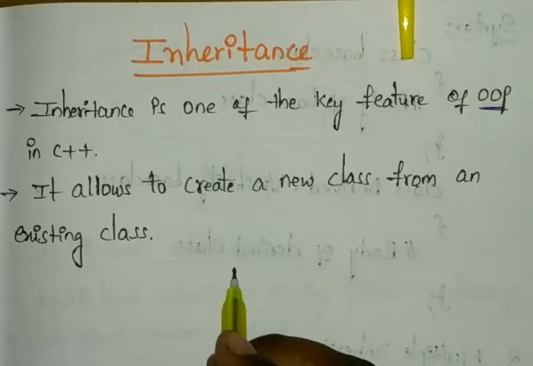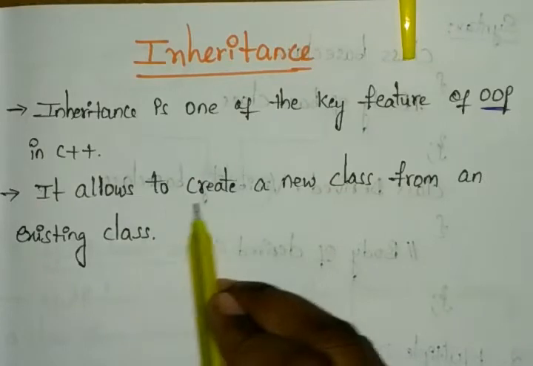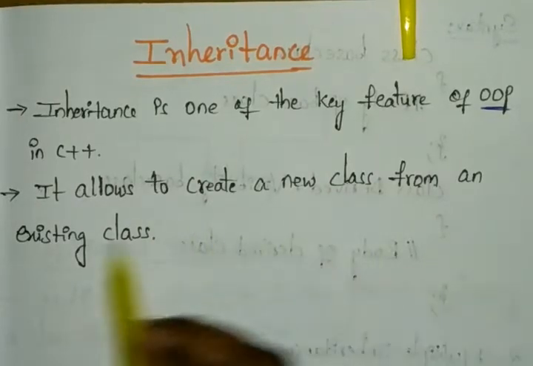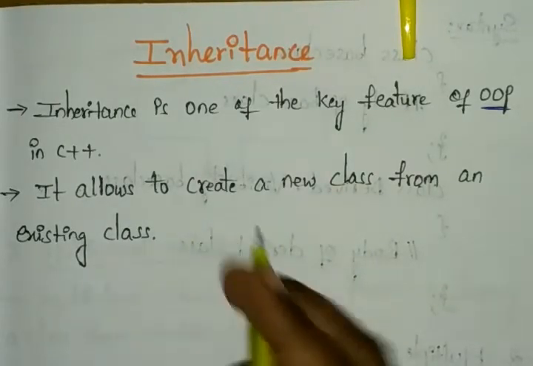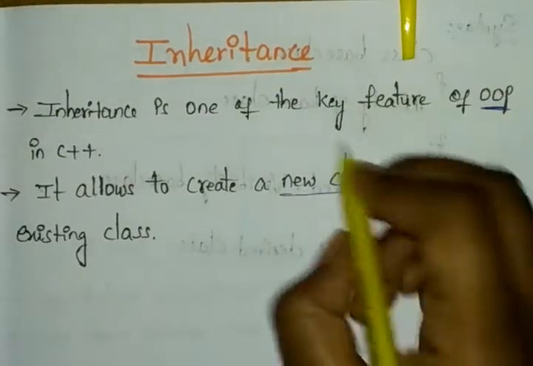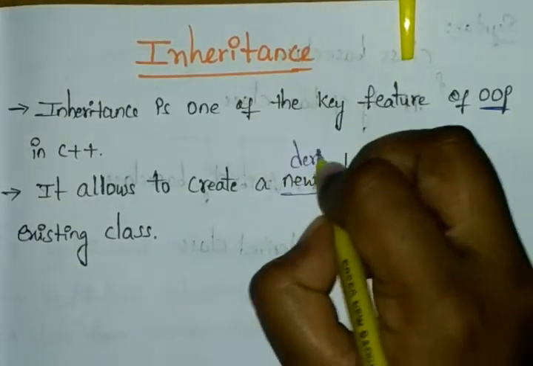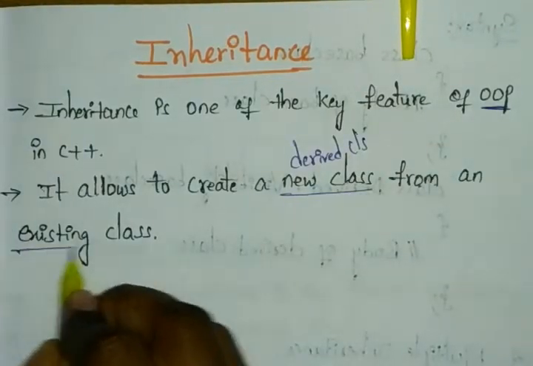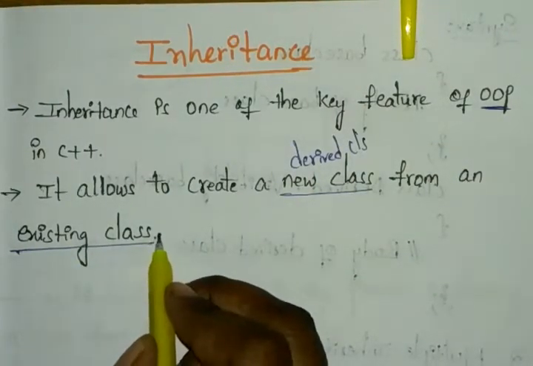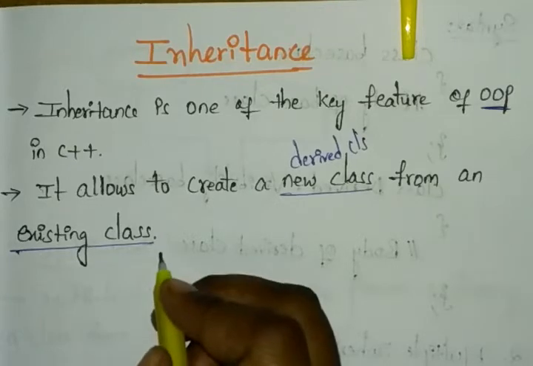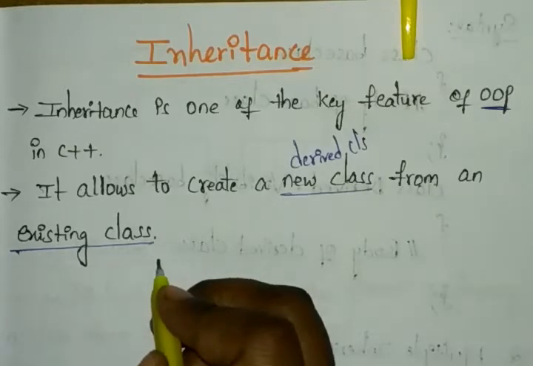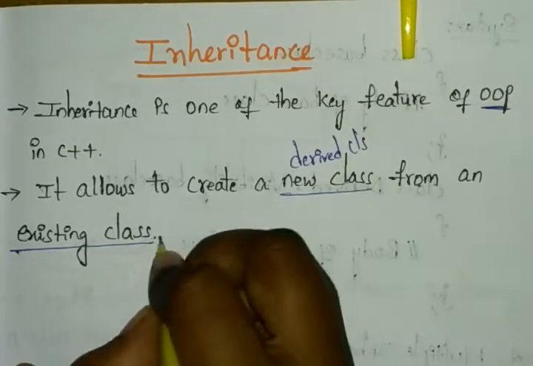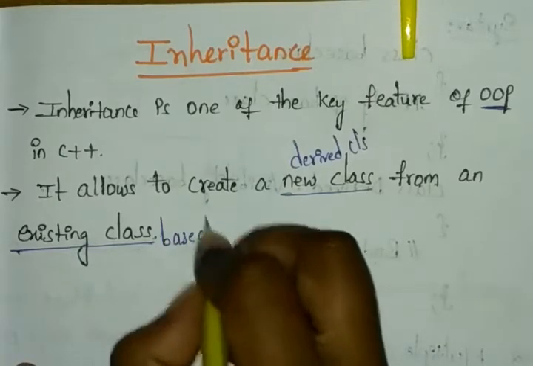Let's see how it takes those features. It allows us to create a new class from an existing class. New class means here it is the derived class. An existing class means we already have it in our program whenever we are creating our classes. So we can call this the base class.